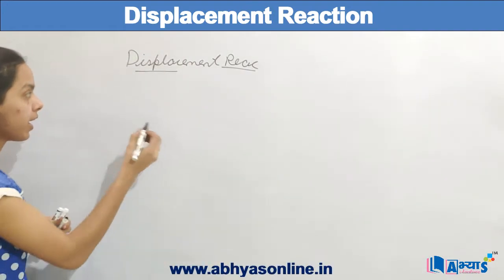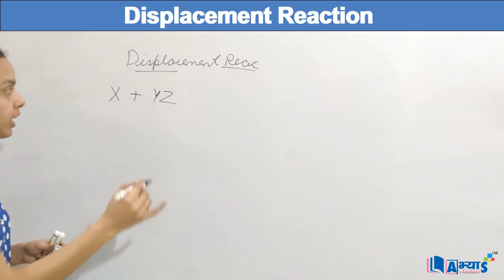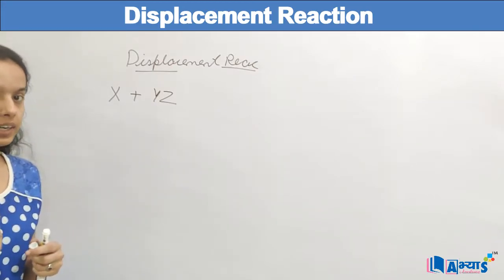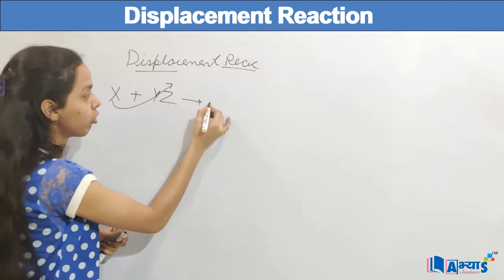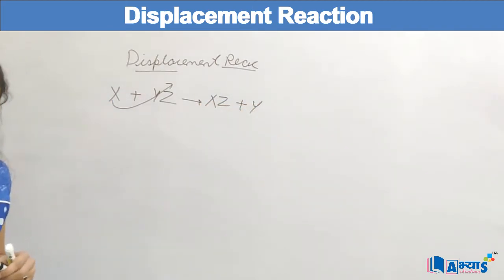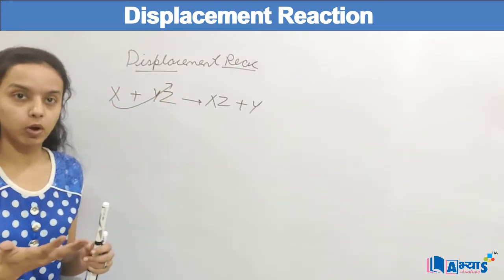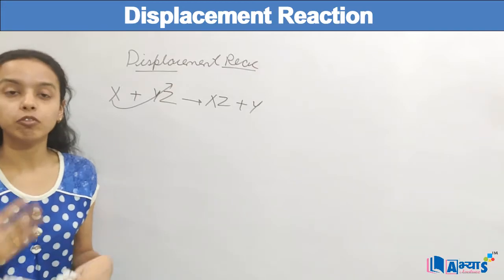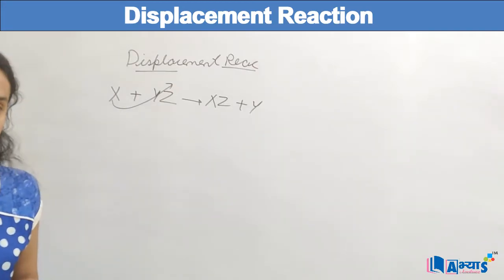That means if I have X which is reacting with YZ, because X is more reactive than Y, X will displace Y and it will form XZ and Y. So we can see that when one element displaces the other element from the compound because the original element was stronger, this type of reaction is known as a displacement reaction.